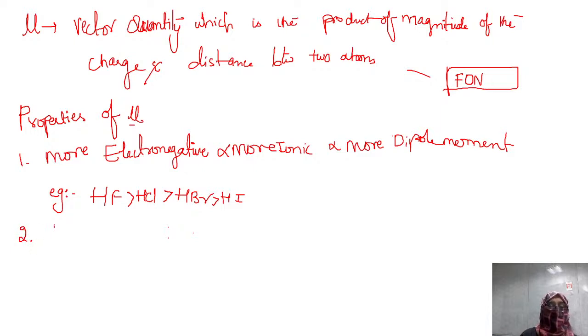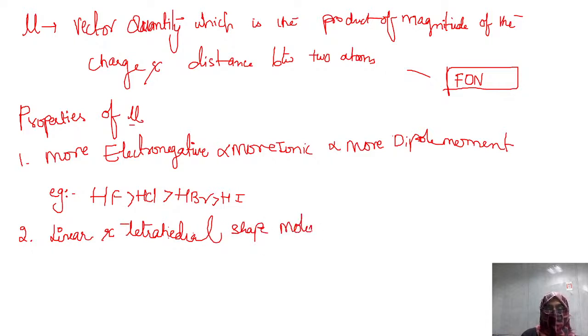Remember that if the molecule has a linear shape, or a tetrahedral shape, such molecules or compounds have zero dipole moment. If the molecule has a linear shape, if the molecule has a tetrahedral shape, the molecule definitely will have no dipole moment. That means zero dipole moment.